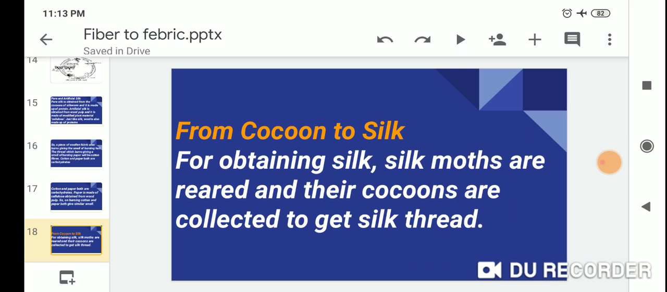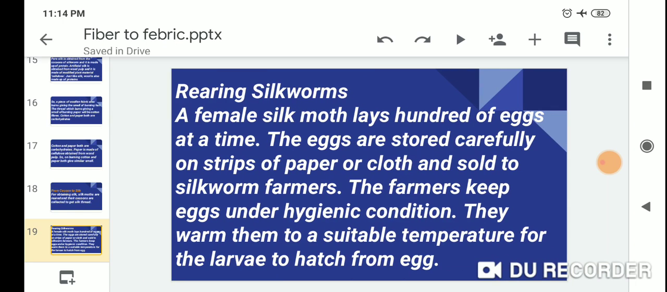From the cocoon to silk. To obtain silk, silk moths are reared and their cocoons are collected to get silk thread. In rearing silkworms, a female silk moth lays hundreds of eggs at a time. The eggs are stored carefully on strips of paper or cloth and sold to silkworm farmers.